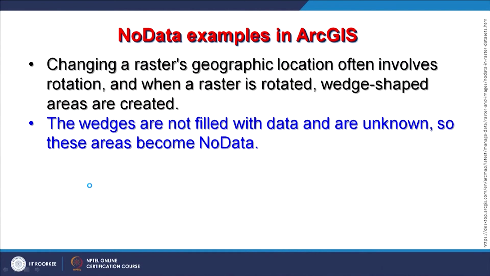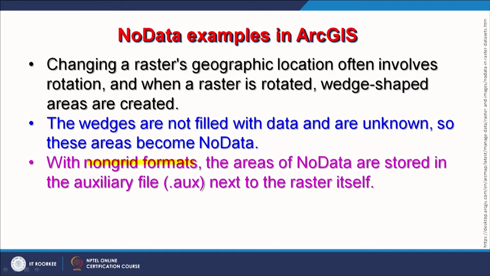So, by default, if we assign no color, then it will mix with the background and there should not be any issue. So, wedges on the sides of an image or raster not filled with data are basically unknown values, so they automatically become no data.